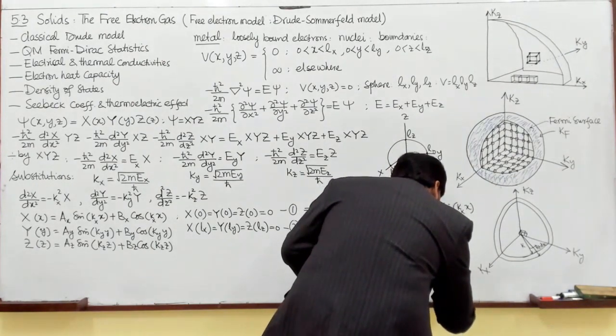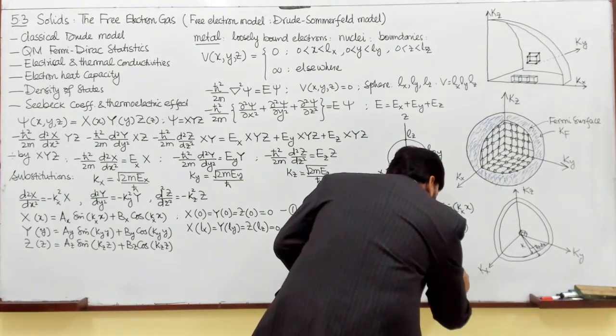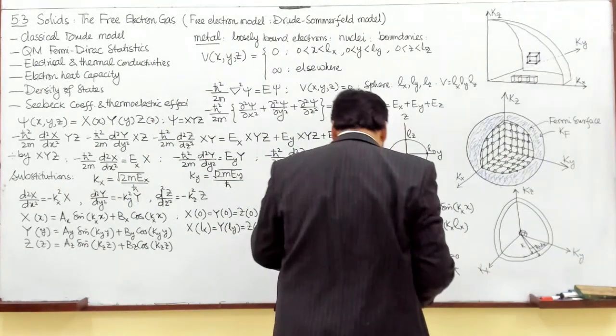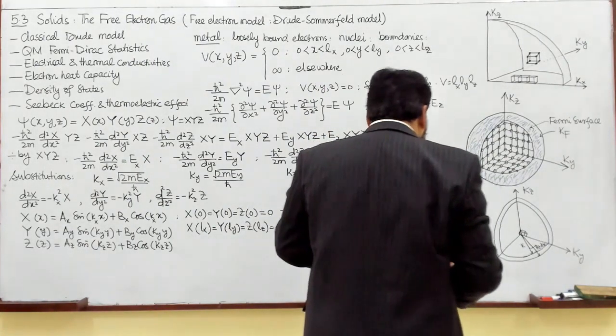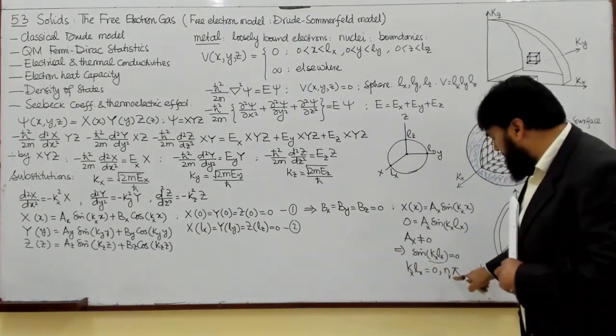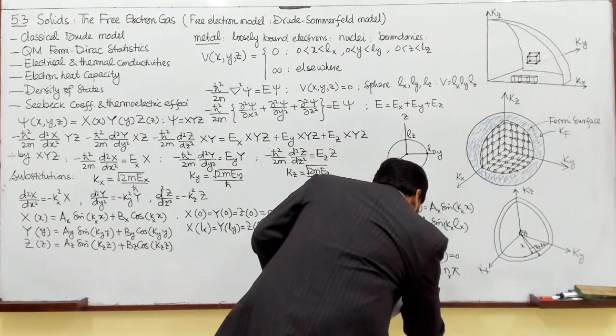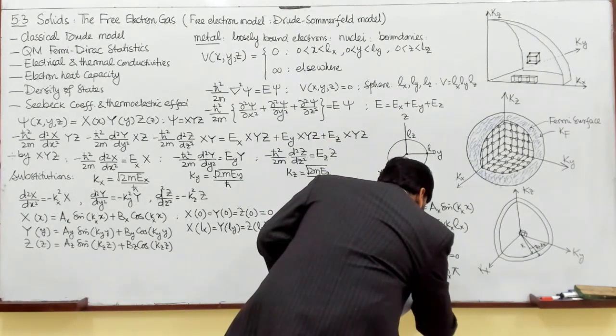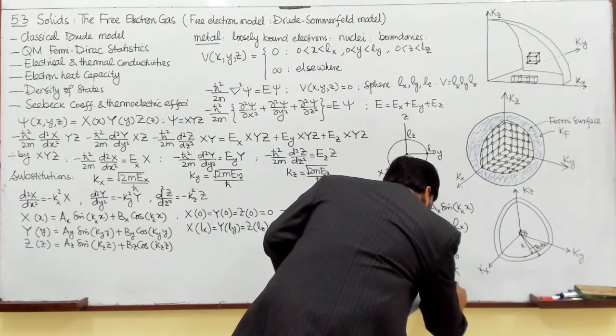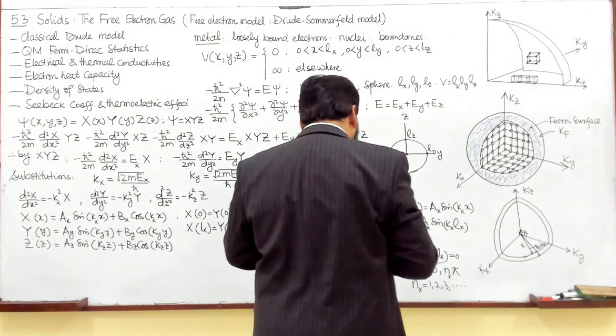So I will write label x with this and pi with this, such that nx is equal to 1, 2, 3 and so on.